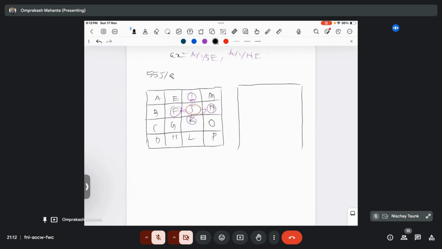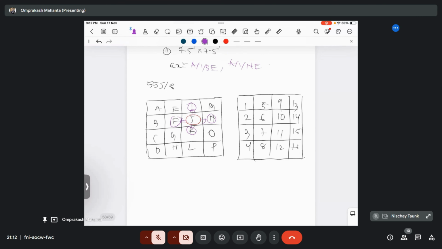It ranges from 1 to 16: 1, 2, 3, 4, then 5, 6, 7, 8, 9, 10, 11, 12, 13, 14, 15, 16. So it's 8. The adjacent of 8 is either 4 or 12, or in the south, 5 will come. The upper one will come to the bottom, so 5 will also come.